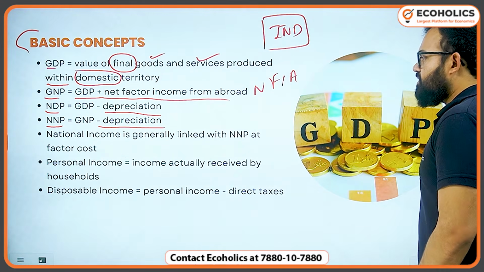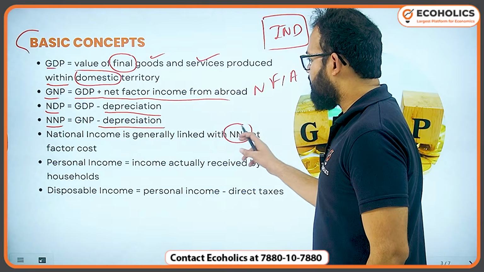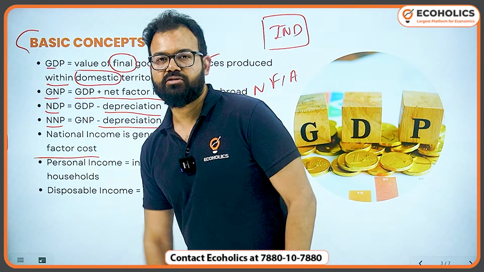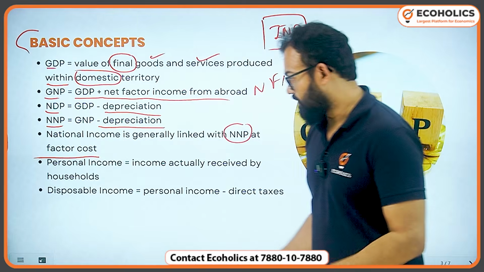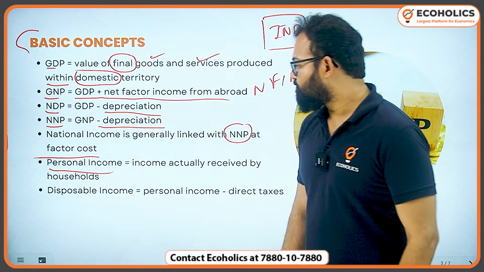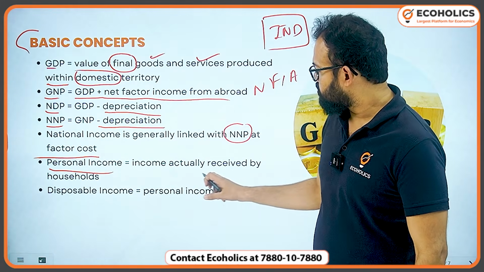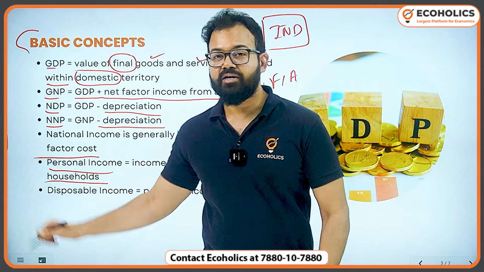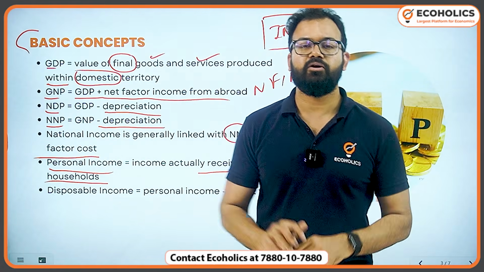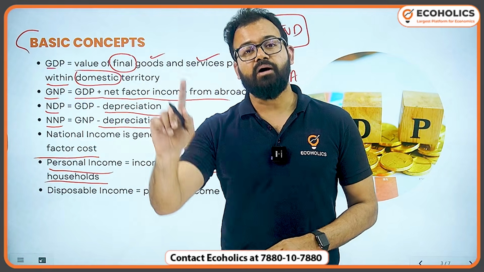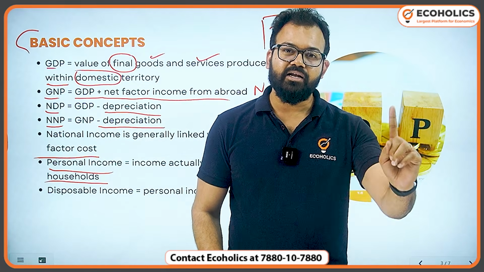So national income is generally linked with NNP at factor cost. So exact details you will get. Here another concept known as personal income. It means income actually received by households. So personal income and national income are two different concepts. National income means income earned. Personal income means income received.